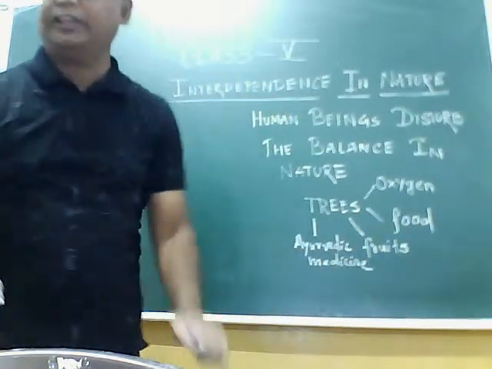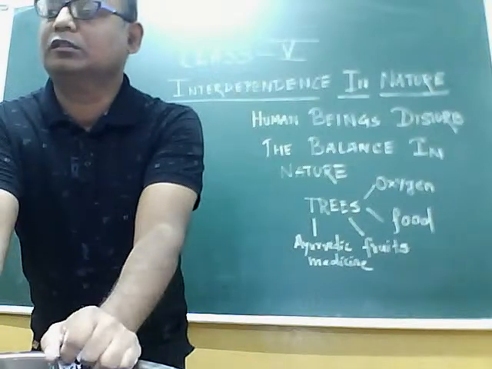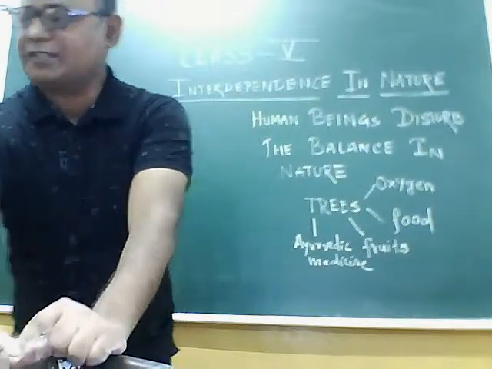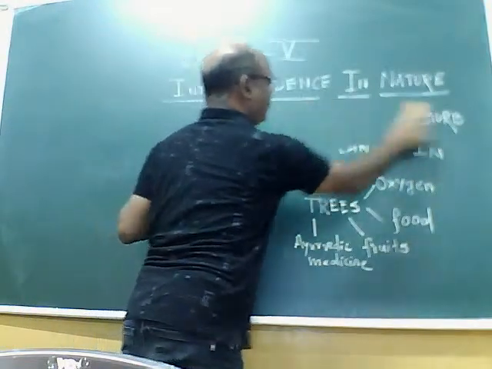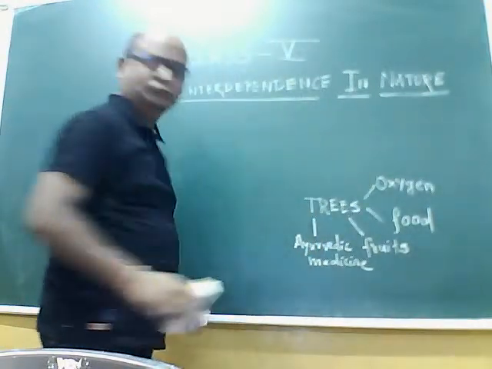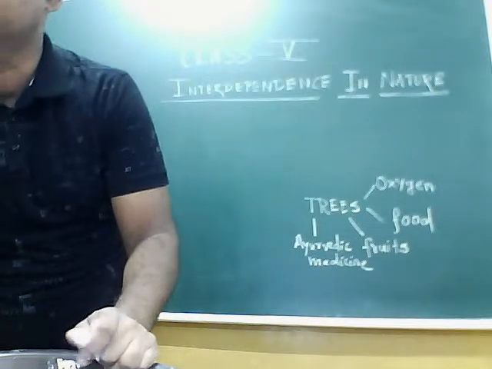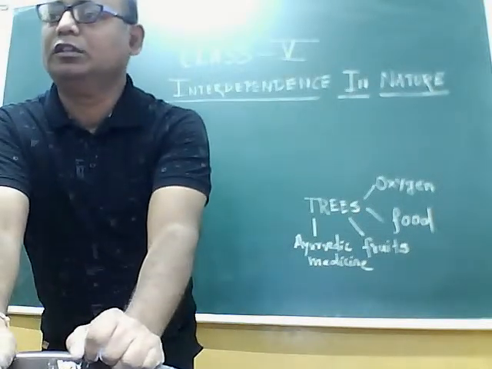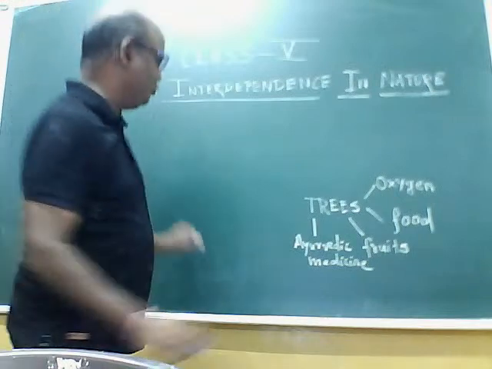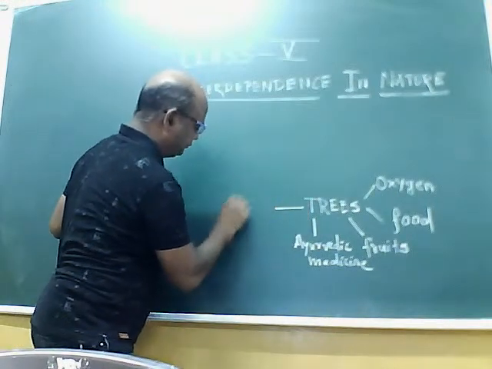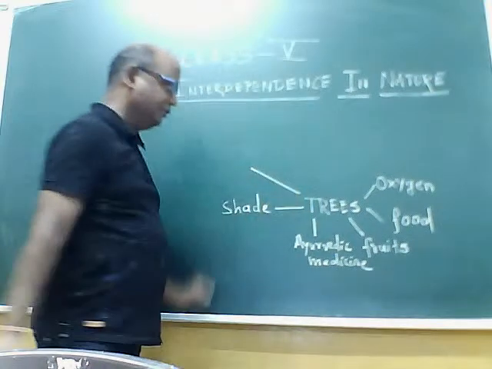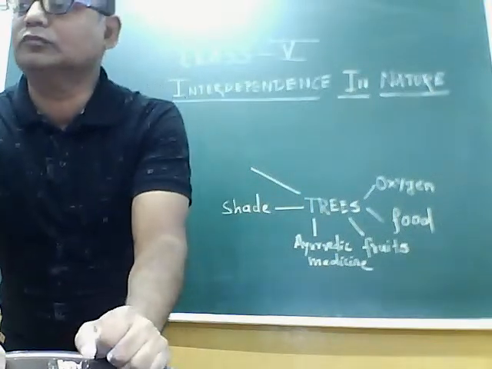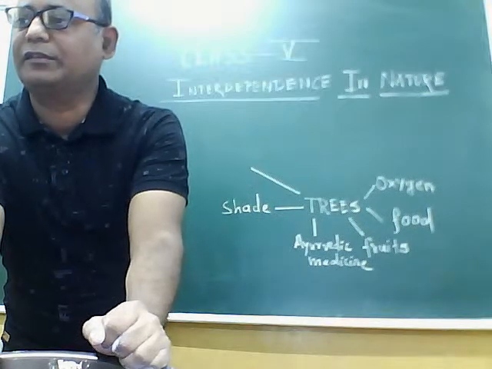Okay, again, what do we get? Yes, vegetables. We get vegetables from plants. Again, what are the other things we get? Trees also give us shade. Okay, again, what do we get from trees?